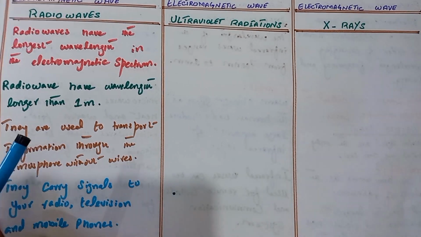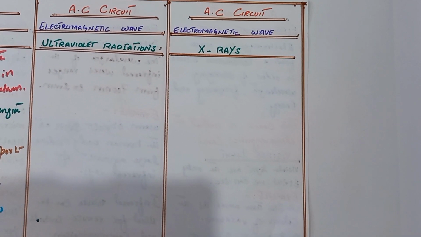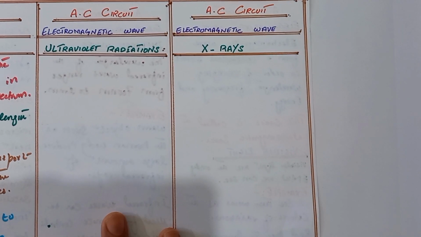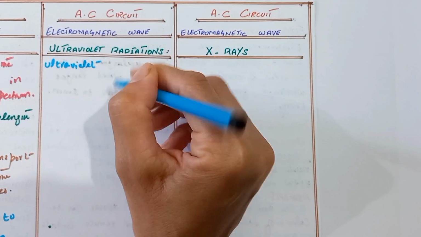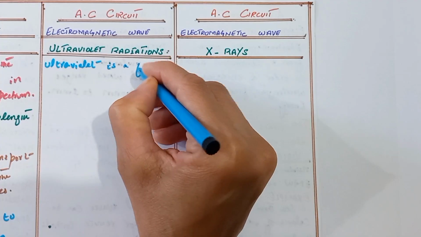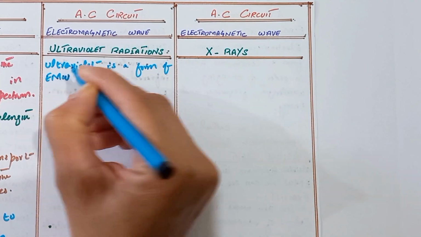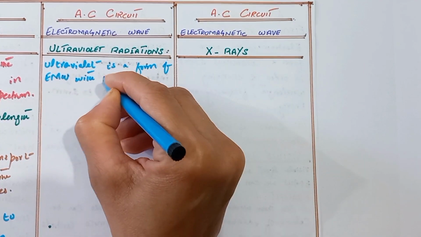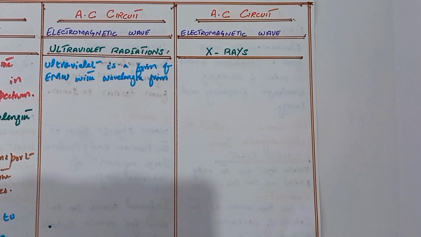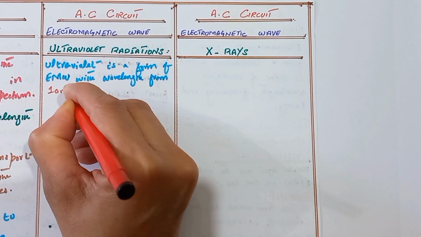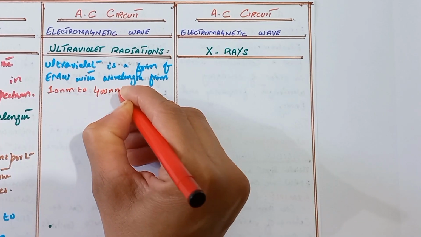Next, we discuss about the ultraviolet rays. Ultraviolet is a form of electromagnetic wave with the wavelength range from 10 nanometer to 400 nanometer.